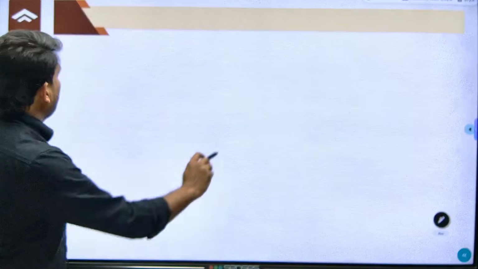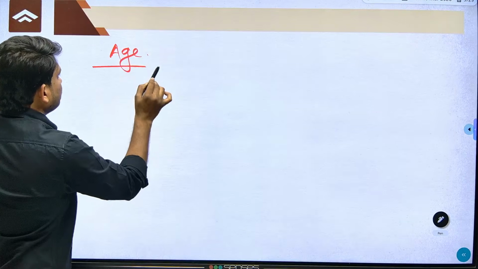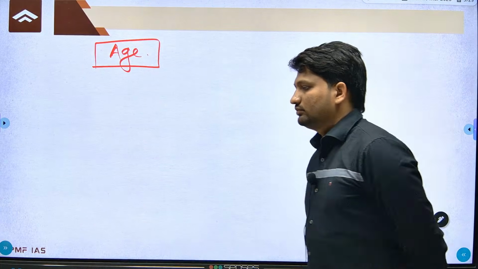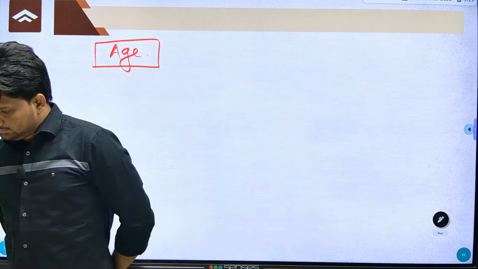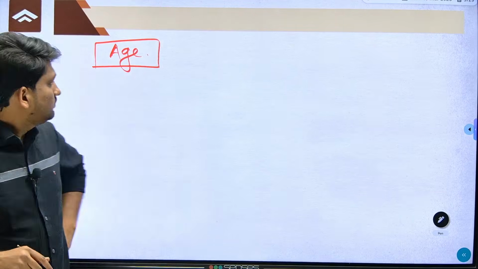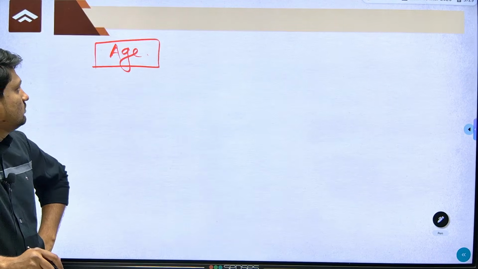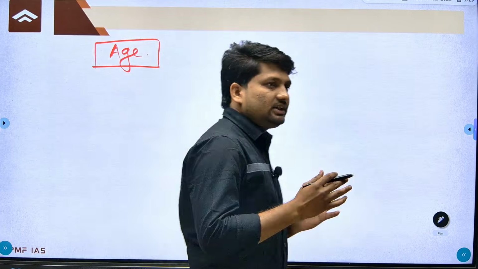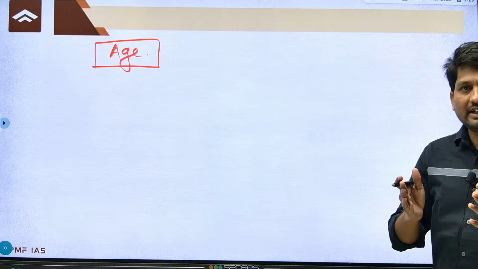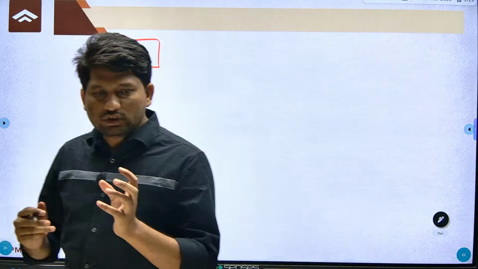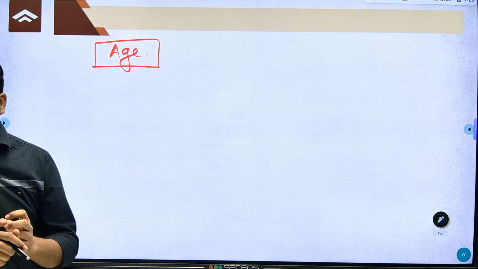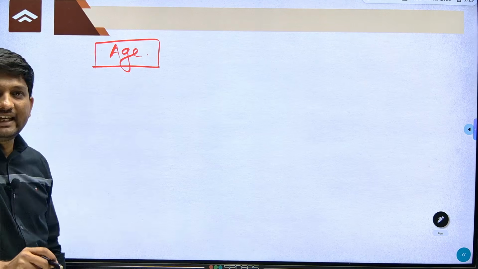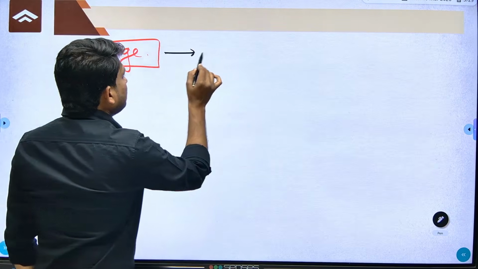So now first we are focusing on this age. Remember, what is meant by this age? We have used the terms Stone Age, then Chalcolithic Age, then Bronze Age, then Iron Age. We have used terms like Indus Valley culture or Chalcolithic culture. Along with culture, we have also used the term age. So what is meant by this age? Remember, age is nothing but a time period.